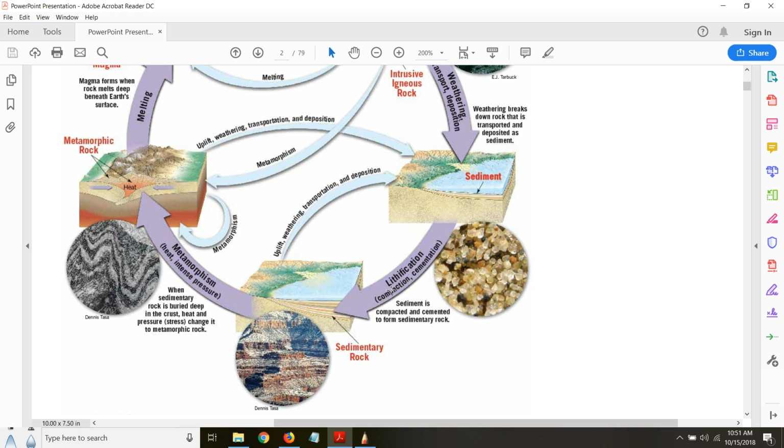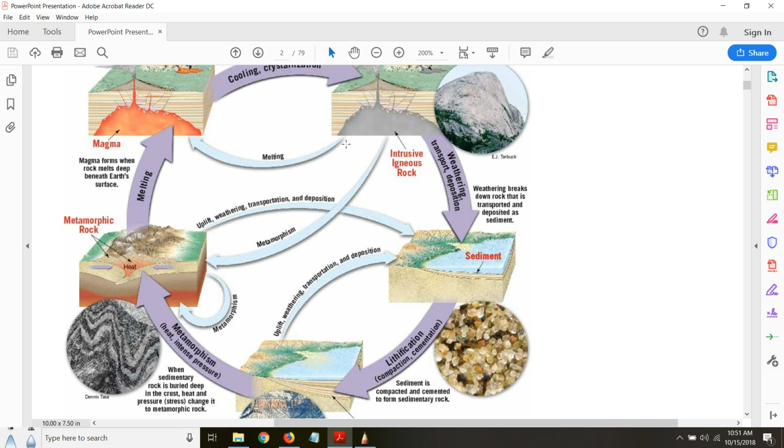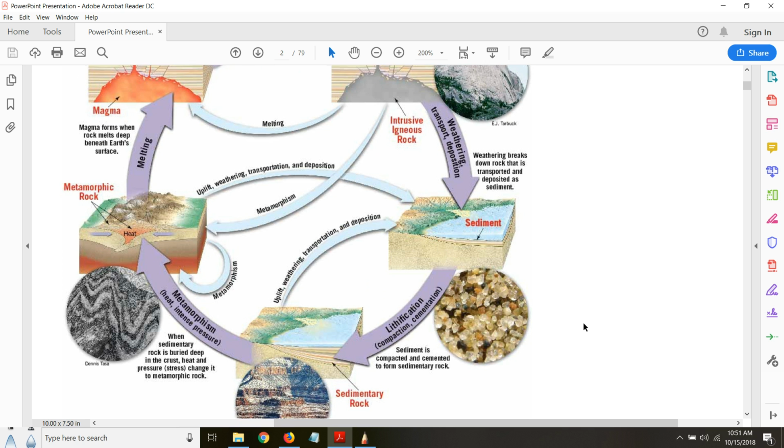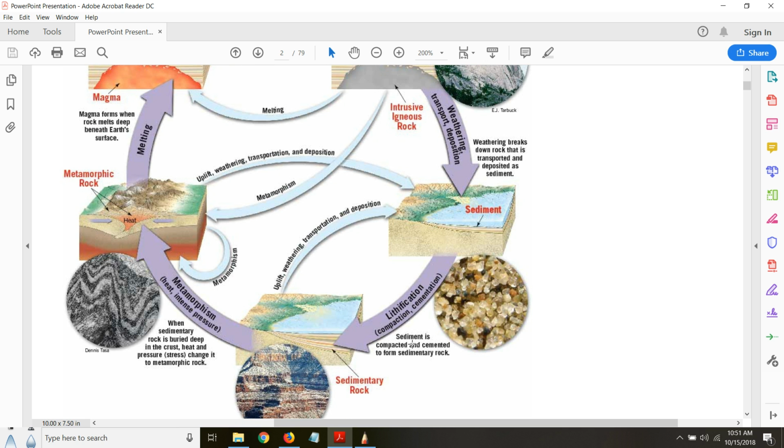And now again, this can go through uplift, weathering, transportation, and deposition. These sedimentary rocks themselves can be exposed to the weathering agents, right? Once they are formed as a rock, if they are on the surface of the earth, they can be exposed to weathering agents and convert back into sediments. And then there is another small cycle inside the rock cycle. Just like igneous rock had a little cycle inside, sedimentary rock also has its own cycle, where it can keep going back and forth between sediment and sedimentary rock.